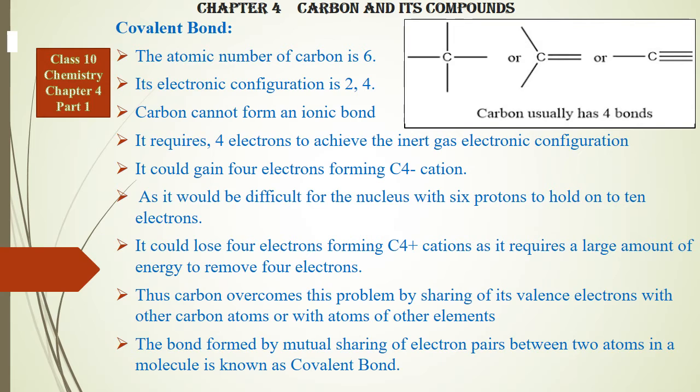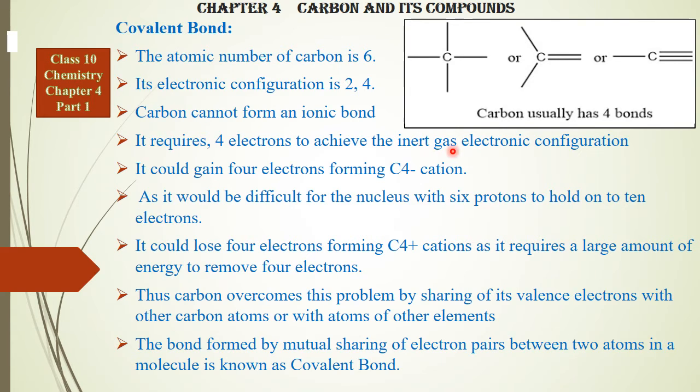Covalent bonds, whatever we have learned before, I've just written again. Atomic number of carbon is 6. Its electronic configuration is 2, 4. Carbon cannot form ionic bond. We have already explained. It requires 4 electrons to achieve inert gas electronic configuration. What is inert gas electronic configuration? The inert gases are the ones that are in group 8. All the shells are full, so they are lazy.